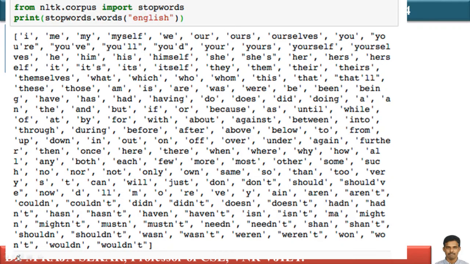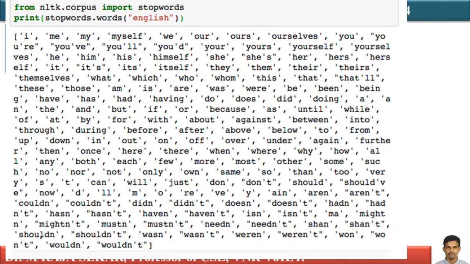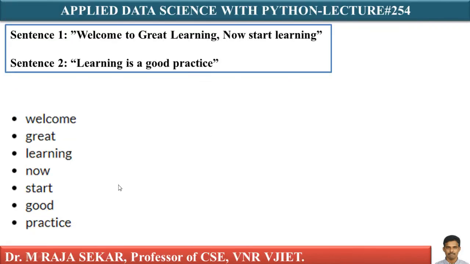Just see. Anyway, I will discuss this later. From nltk.corpus import stopwords, then print stopwords.words. These are the stop words which are available in the English language. I will discuss all the stop words and spend a lot of time on them.